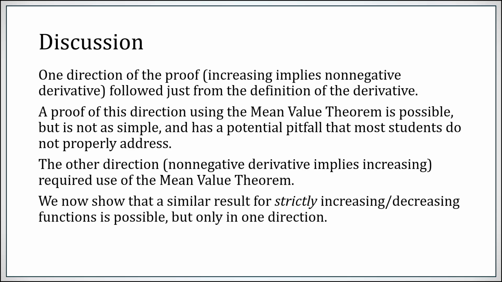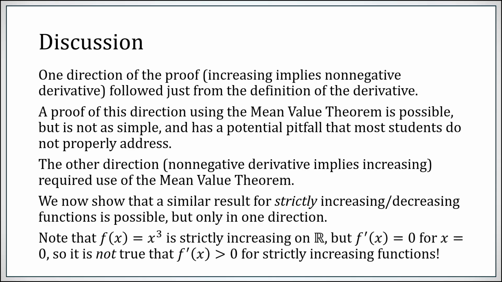So now we'll show that a similar result for strictly increasing and decreasing functions is possible, but it's not if and only if. It only holds in one direction. Note, by the way, that x cubed is a strictly increasing function, but its derivative does equal 0 at one point. So it is not true that if you have a strictly increasing function, you must have a strictly positive derivative. That's the direction that fails.